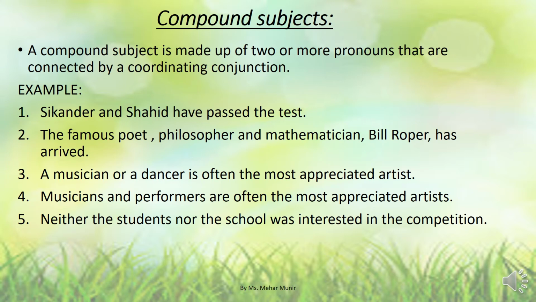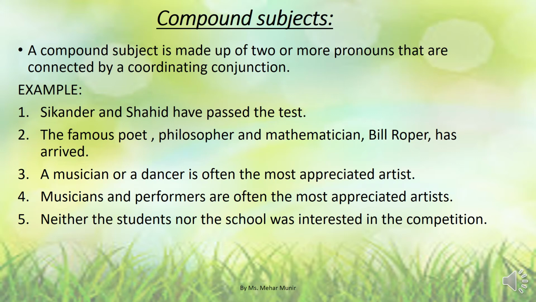Example number 3. A musician or a dancer is often the most appreciated artist. A musician or a dancer is a singular subject because it is a singular noun. By reading the sentence, we can tell that it is a singular noun, so we used is.